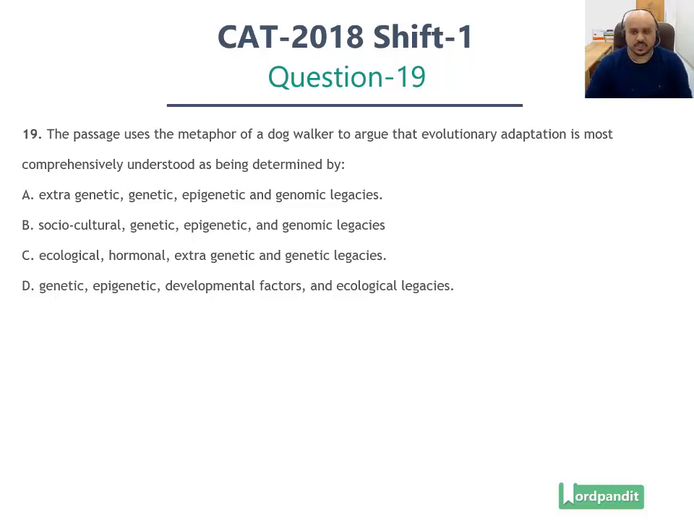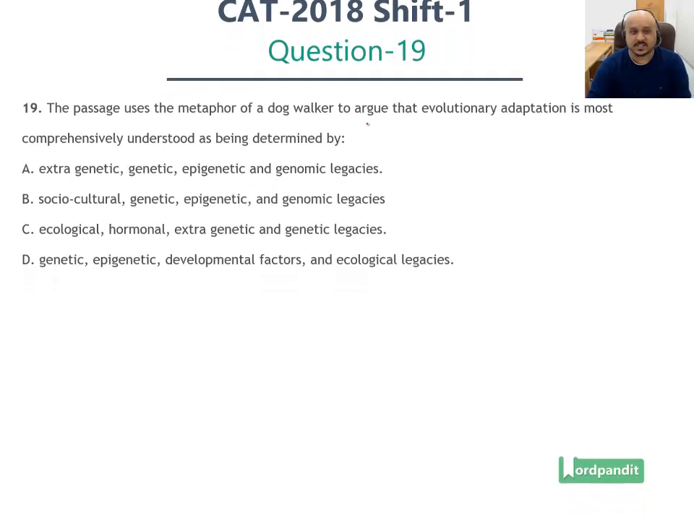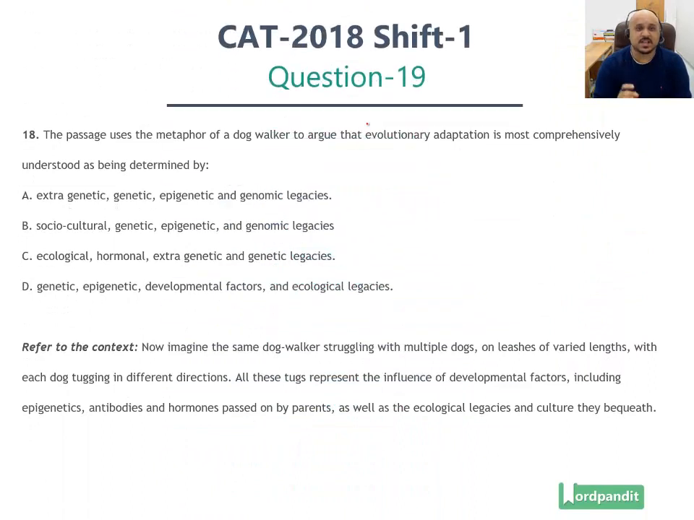Now, what is this question all about? What are we talking about here? The passage uses the metaphor of the dog walker to argue that evolutionary adaptation is most comprehensively understood as being determined by. Now, we have a specific context here which labels these particular factors. What is the context? Now imagine the same dog walker struggling with multiple dogs on leashes of varied lengths, with each dog tugging in different directions. So there are different factors which are pulling the dog in different directions. All these tugs represent the influence of. So all these tugs are these different factors here.